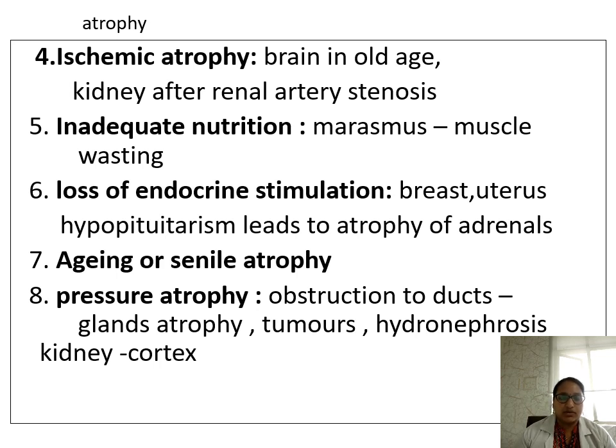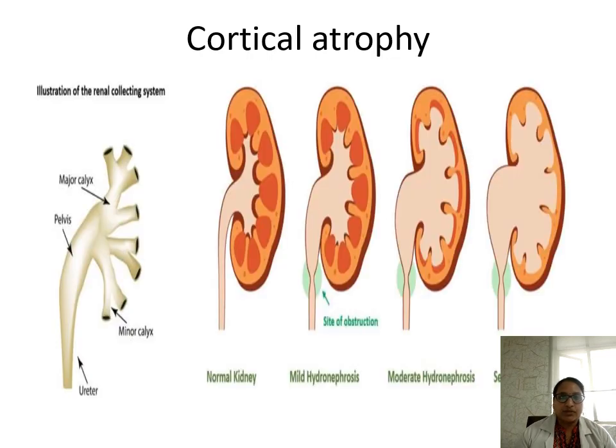Pressure atrophy also may occur because of obstruction to the ducts, like gland atrophy. Tumors may cause pressure atrophy. Hydronephrosis of the kidney may cause atrophy of the cortex. So this is a cortical atrophy. Because there is obstruction, there is building up of urine here, and there is atrophy of the cortex.